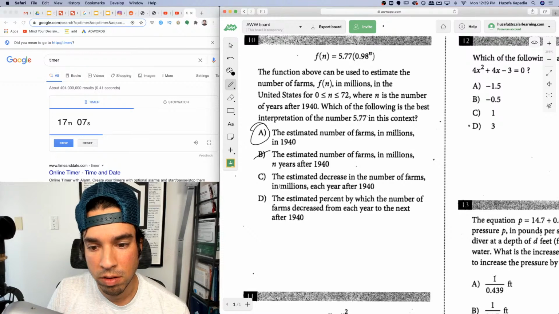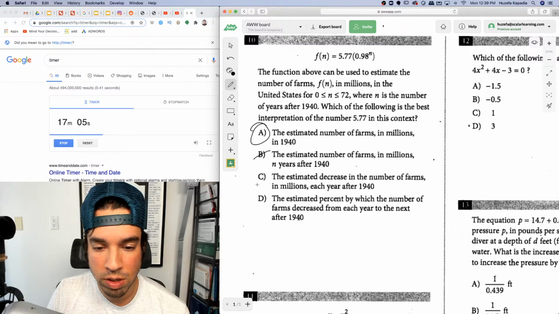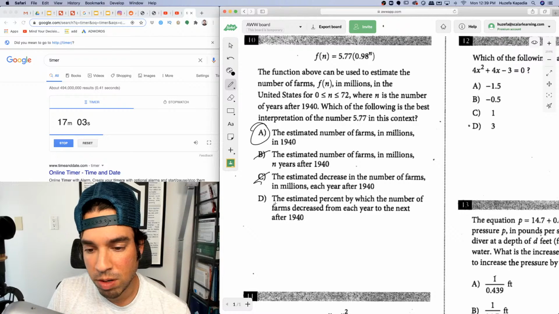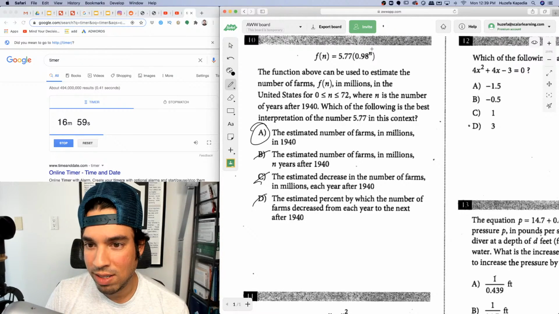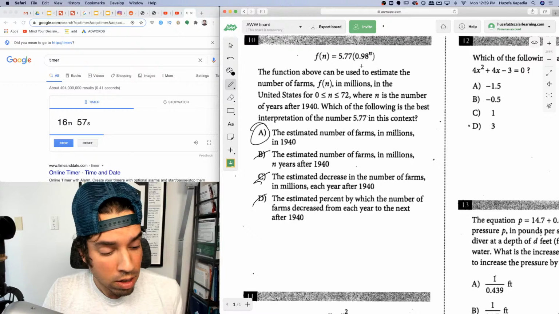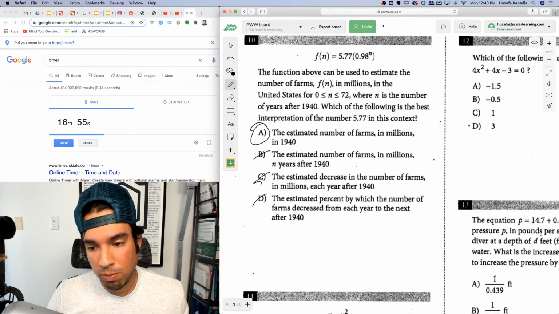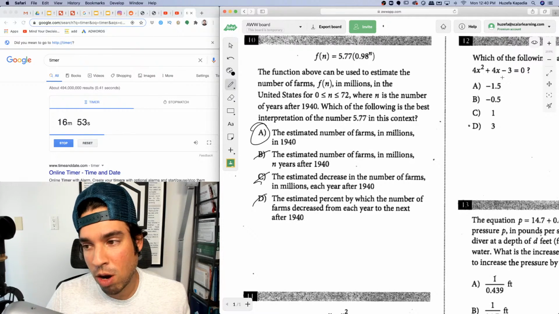Nope. Decrease number. I just still do this anyways. Nope. Estimated percent by which? No, that would be 2%, because this is 0.98, meaning 98% is remaining every whatever year, which means it's dropping by 2%.